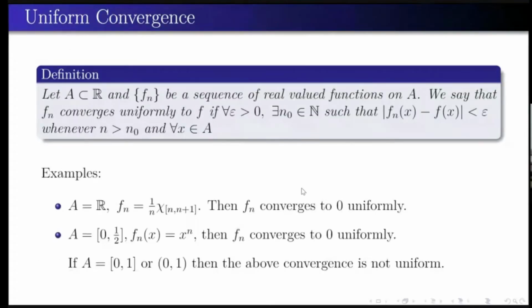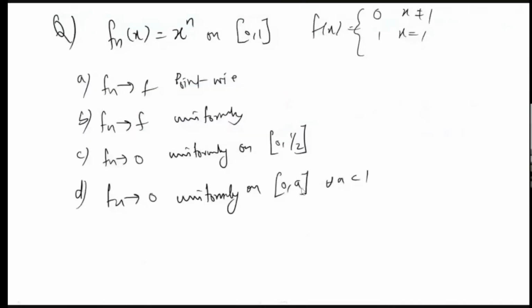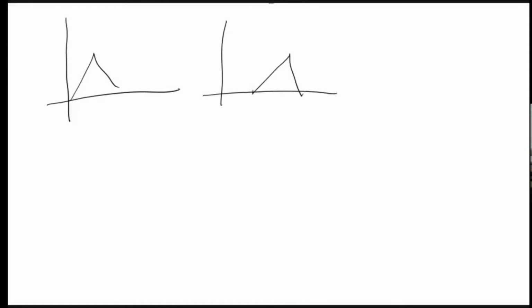So these were the examples. If a equal to r, this characteristic function converges uniformly. And what about this problem? This one also we have seen, right? One example, like this one. Second one is this one. Third one is this one. So what about the convergence of this sequence? I mean, is it converging uniformly or pointwise?